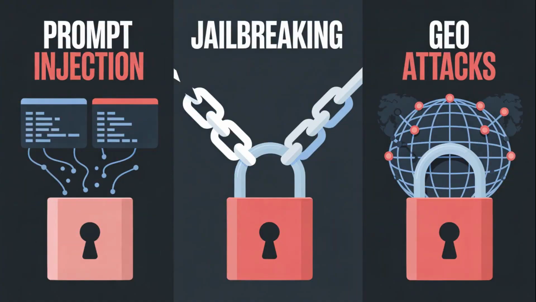So, what's your take? Among prompt injection, jailbreaking, and geo, which poses the greatest risk?